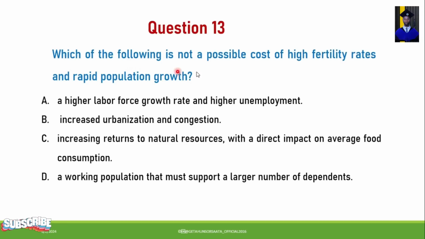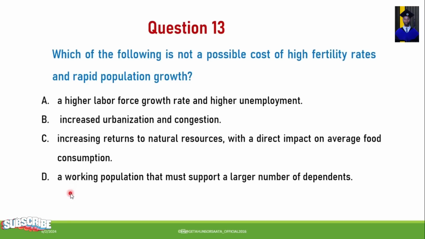Next, which of the following is not a possible cause of high fertility rates and rapid population growth? A. A higher labor force growth rate and higher unemployment. B. Increased urbanization and congestion. C. Increasing returns to natural resources with a direct impact on average food consumption.